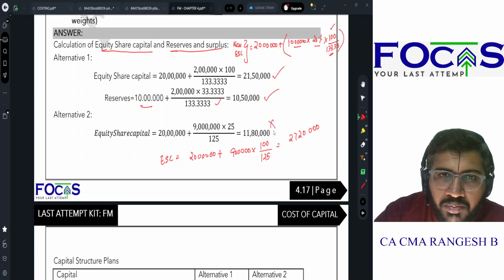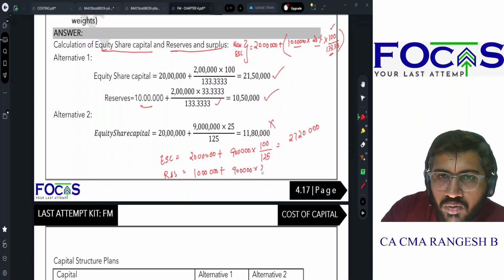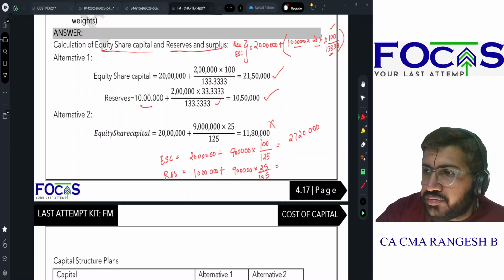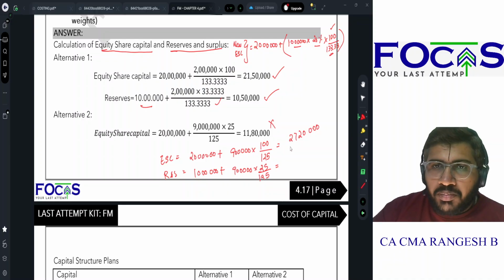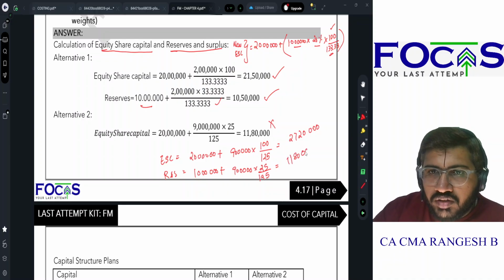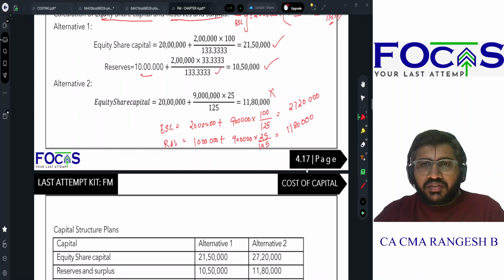இங்க போட்டுக்கிற ஆன்சர் தப்பு, கன்ஃபியூஸ் ஆயிடாதீங்க. Reserves and surplus already 10 lakhs இருக்கு, plus 9 lakhs into 25 by 125. 1,80,000 plus 10 lakhs, 11,80,000. Reserves and surplus தான் equity share capital போட்டு வச்சிருக்காங்க. So 11,80,000 becomes my reserves and surplus.